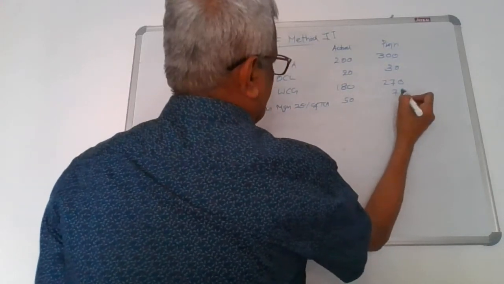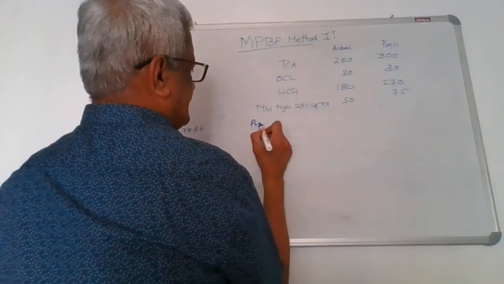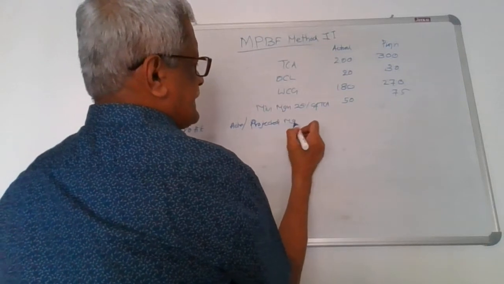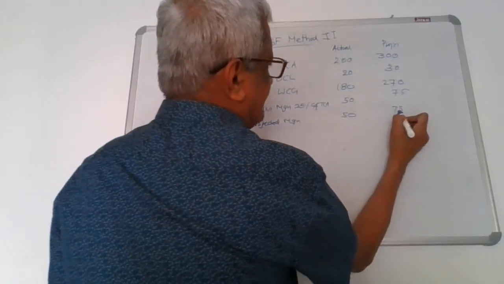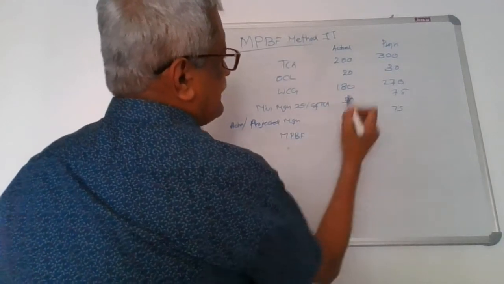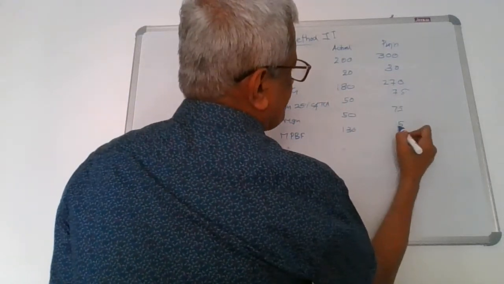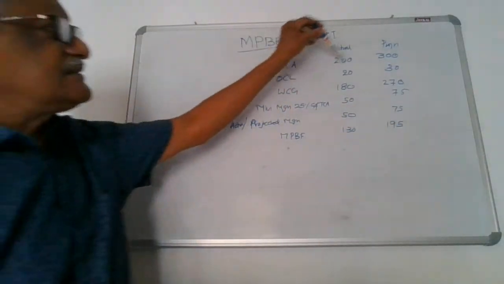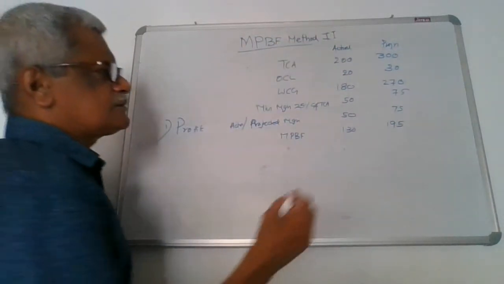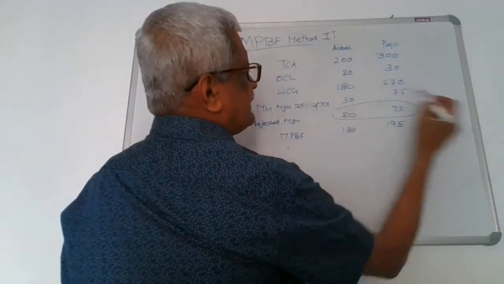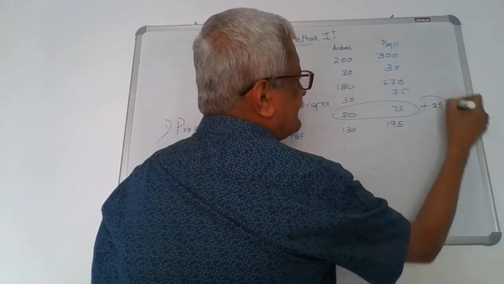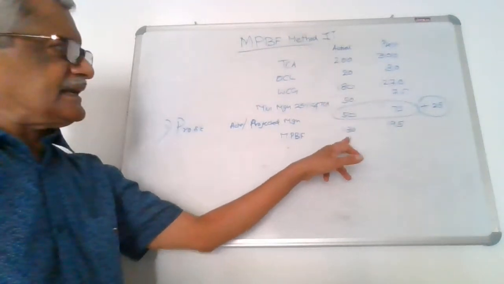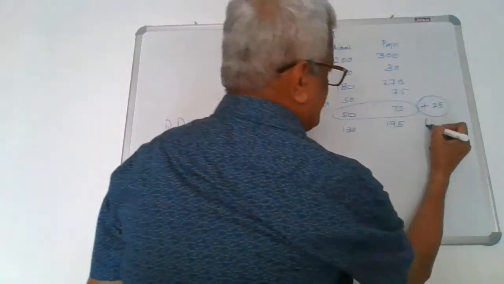Here it is 75. I assume that the projected and the actual margin are the same. I am projecting the same. So I have the MBBF 130. Here it is 195. Now you look here. We are satisfied with this. But we should understand that he is capable of bringing the additional margin for the enhanced limit. Then only I will be able to release the extra working capital finance of 65.